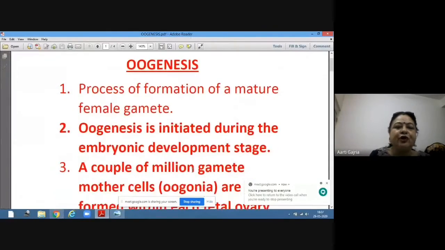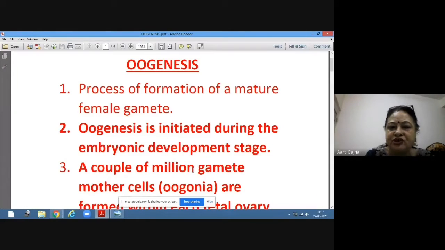Now, oogenesis is the process of formation of a mature female gamete. Now you will find we have done spermatogenesis, and you are going to find lot many differences between spermatogenesis and oogenesis. Oogenesis is very different from spermatogenesis. So take note of it. The process of formation of a mature female gamete is called oogenesis.